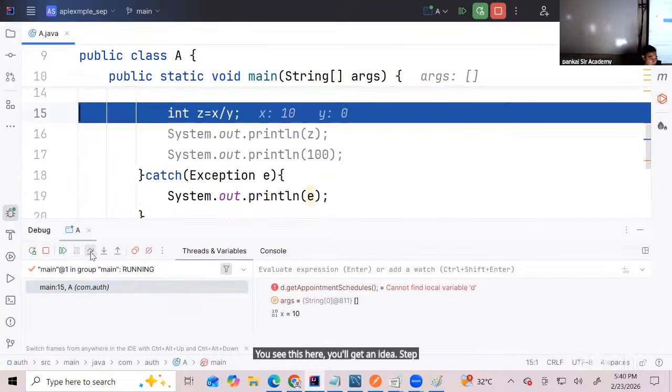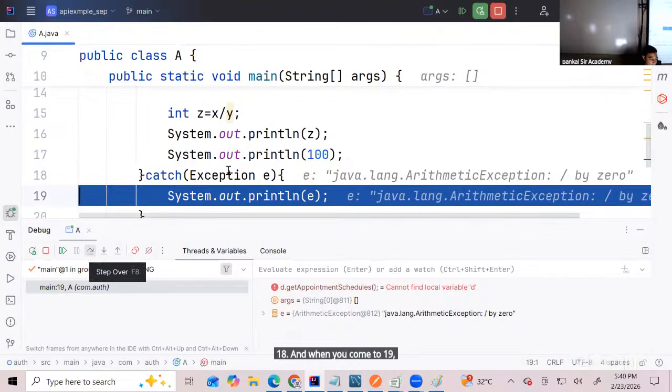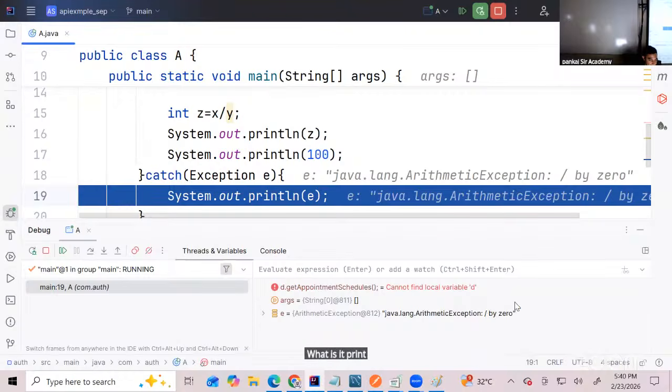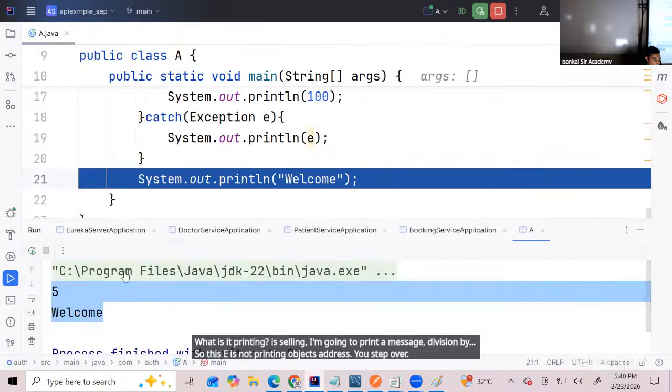Step over, grayed out. So from line 15, which line will it go to? 18. And when I come to 19, observe, what is E printing? Can you see this here? What is it printing? It's telling me a message, division by zero. So this E is not printing the object's address. You step over, you should observe.